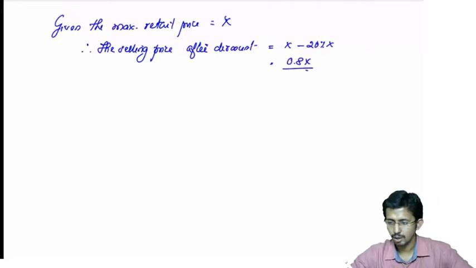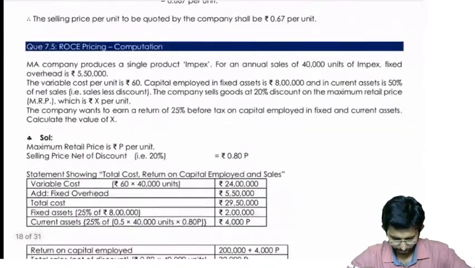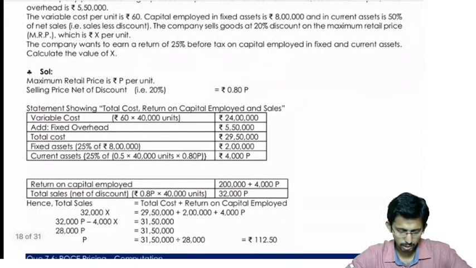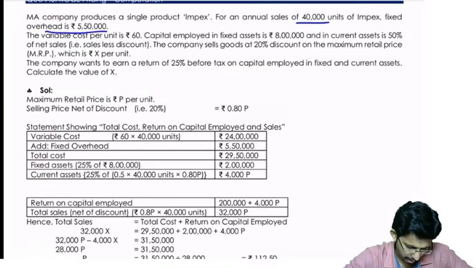Now what you have to do, you need to first find out what is the requirement. The requirement is to find out the value of X. So for that, what all information you have, you know the sales volume, then fixed overhead available, variable cost is available. Then information about the capital employed is available.